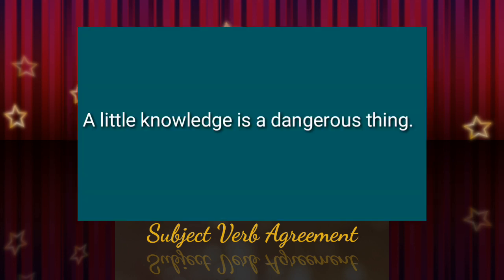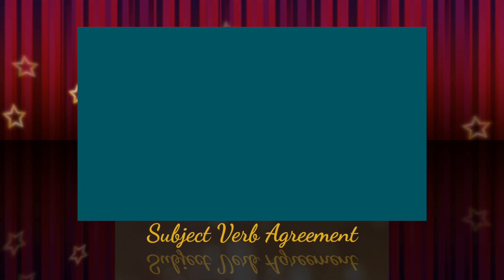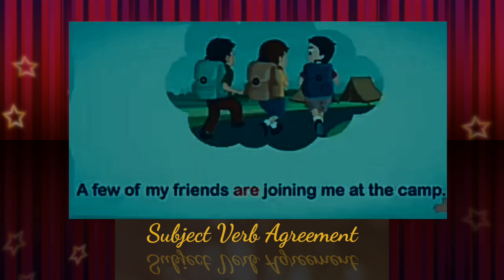Okay? Now see an example which is familiar to you. A little knowledge is a dangerous thing. A little knowledge. So it should be considered as singular, and it should be followed by a singular verb is. Okay? Hope you have got the concept. Now look at another example.